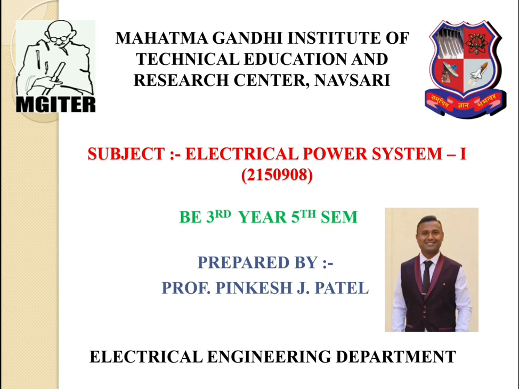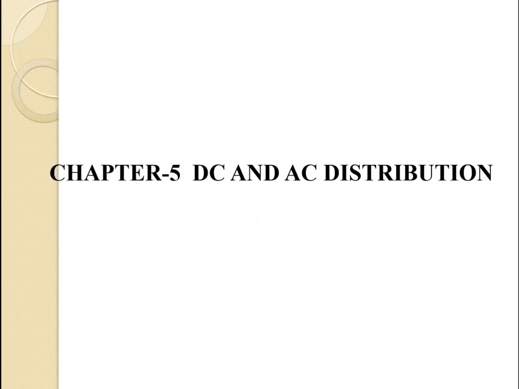Today I am going through a subject of Electrical Power System 1, having a subject code of 2150908. This subject is part of third year, 5th semester. So today we can start with chapter number 5, that is DC and AC distribution.